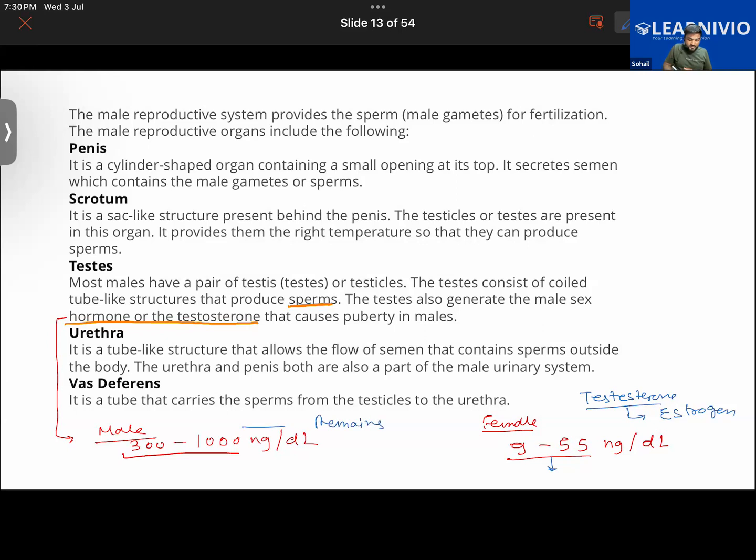Is the concept clear to all of you or not? Yes, sir. So while it will be produced in both male and female, in the case of the female it is converted into estrogen. That is the interesting part about it. Also, the amount varies greatly, as I have noted here. Sir, is it estrone or estrogen? Estrogen.